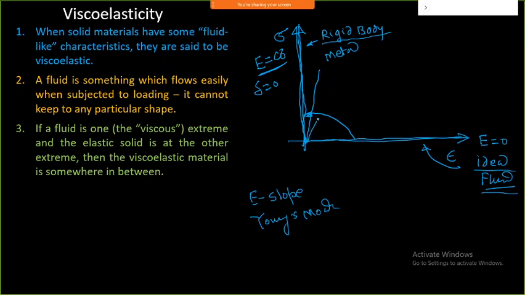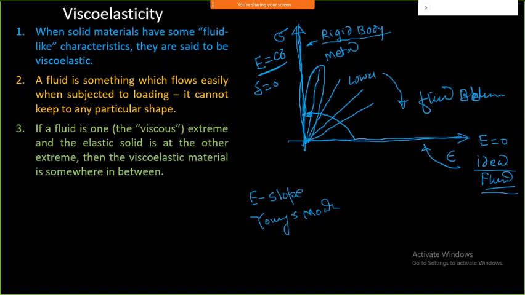If I take a lower strength behavior, then it is a lower strength material. If I go on having multiple curves following this, it will move towards a fluid-type behavior, and in the other direction more and more rigid behavior.